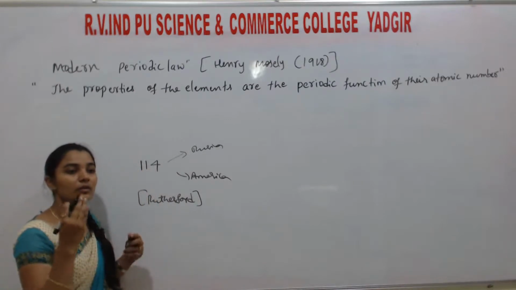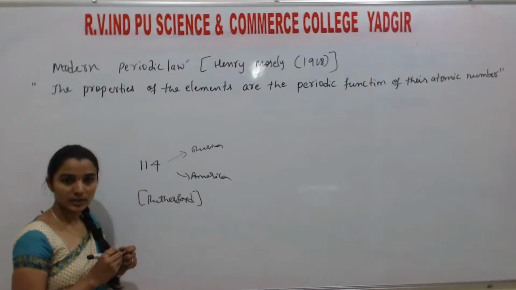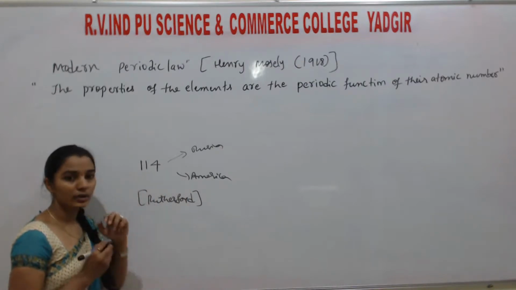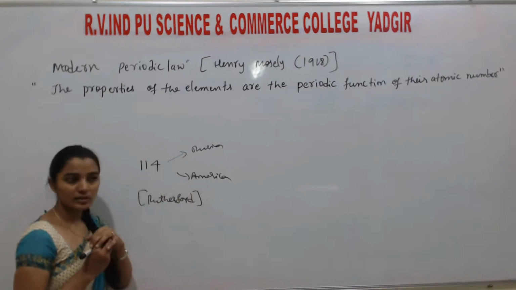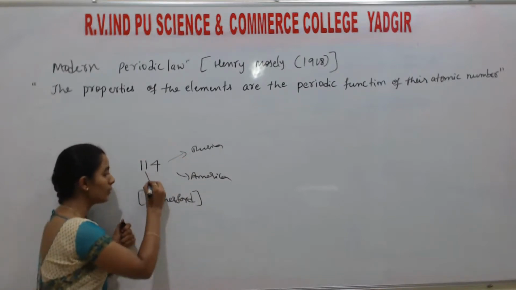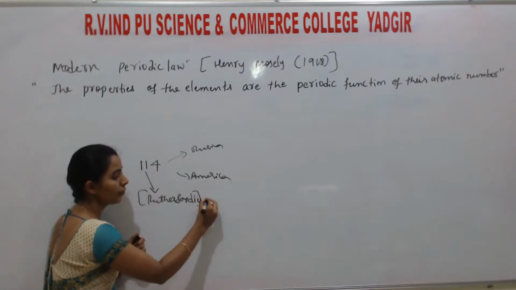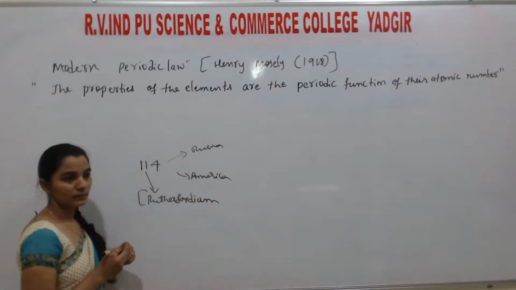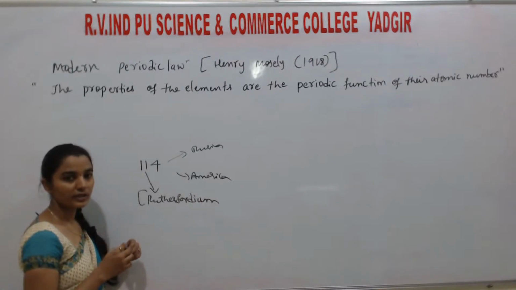So later the properties of the elements were studied. This Rutherford successfully explained the properties of element 114 better than the Russian scientist. So that's why element 114 is named Rutherfordium, after the scientist.